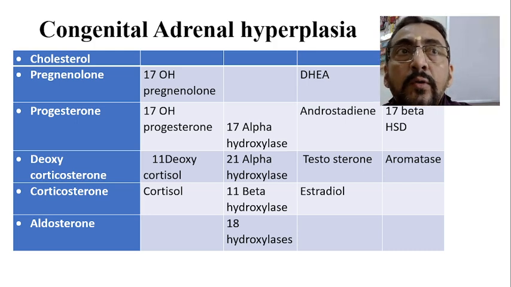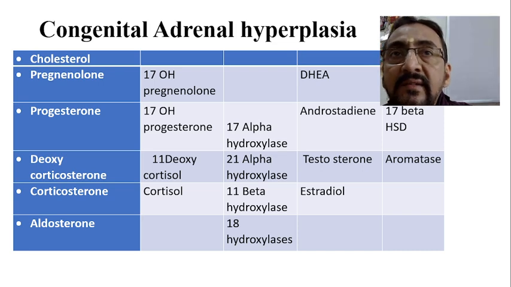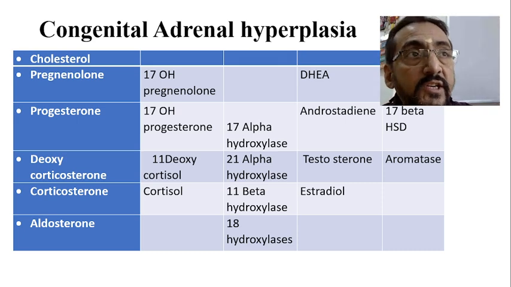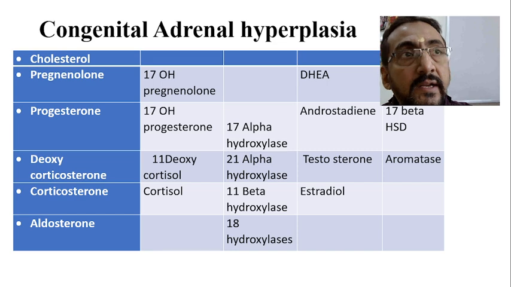As a result there will be overproduction of the androgens, which leads to ambiguous genitalia like conditions or early virilization.